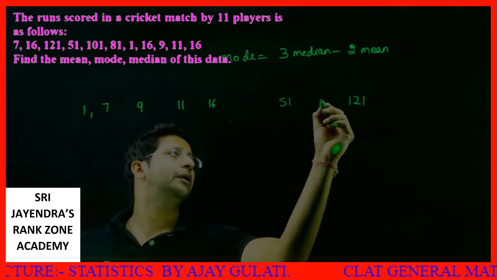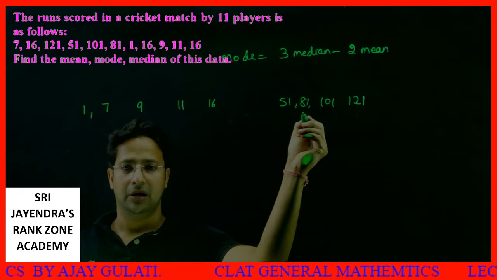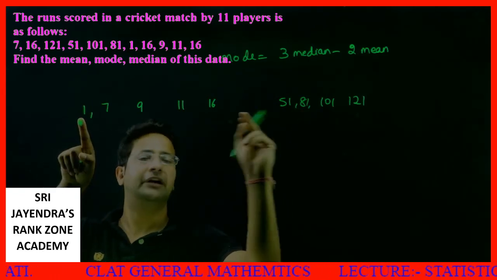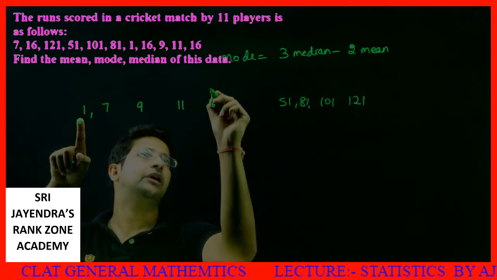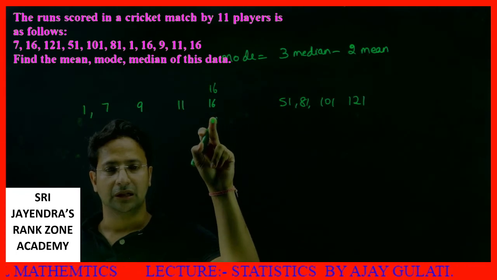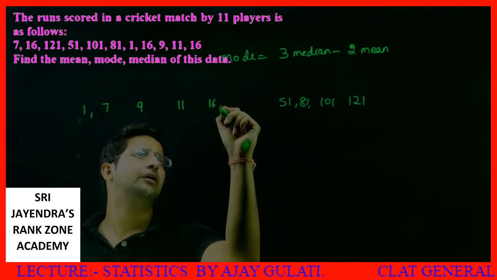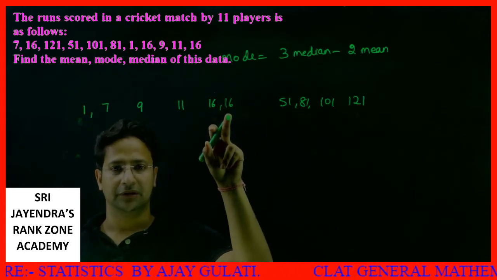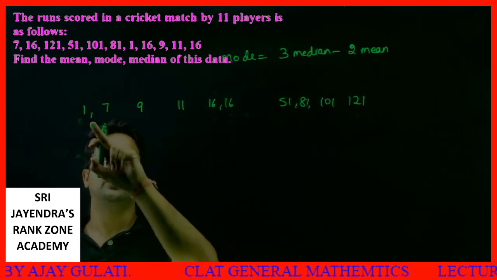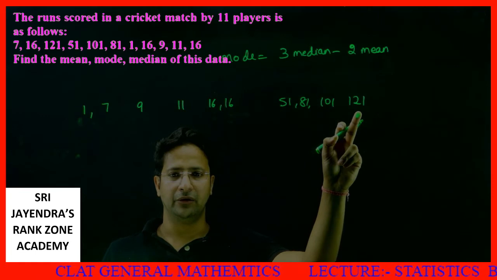Then 101. After 101 it's 81. After 81 it's 1. 16 is there twice. I have counted 10 values, so one value I have skipped out.